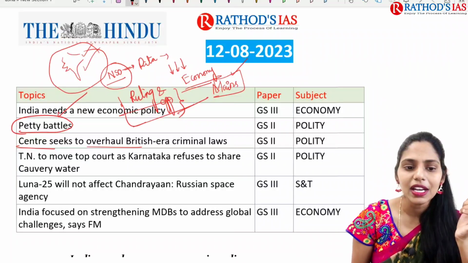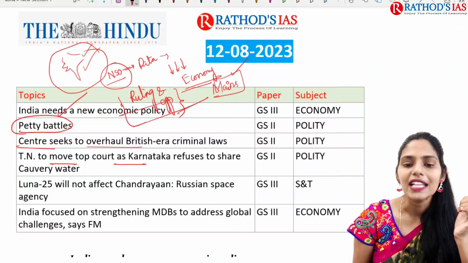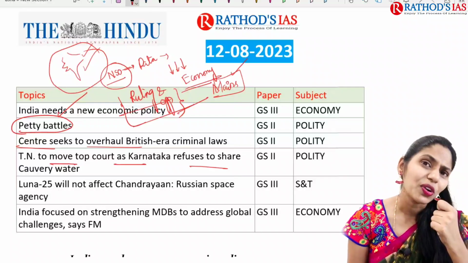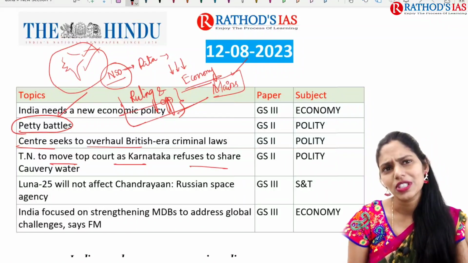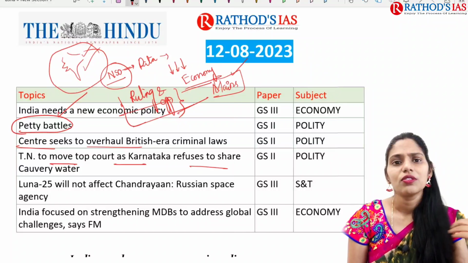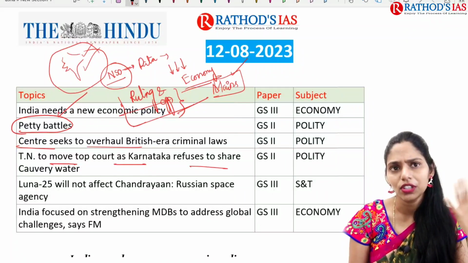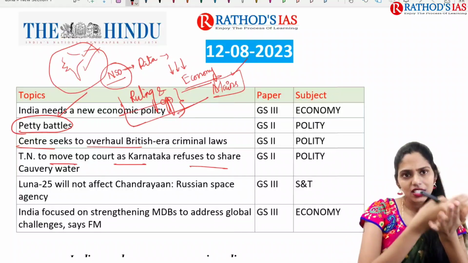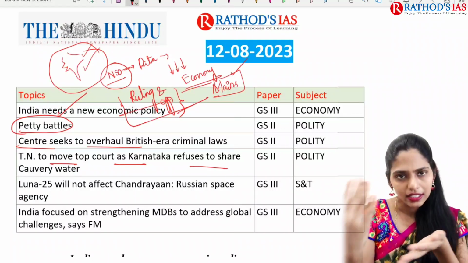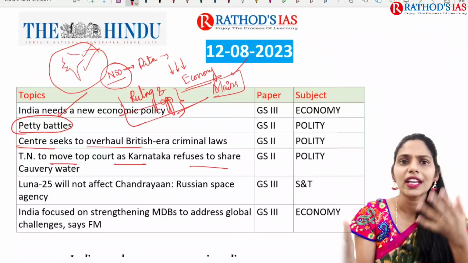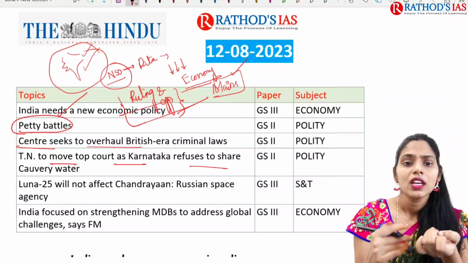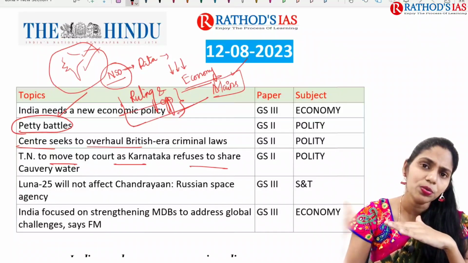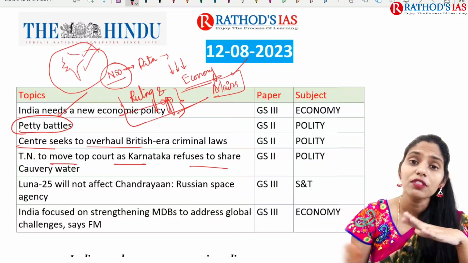And the next topic is Tamil Nadu to move top court as Karnataka refuses to share Kaveri water. So yes, this Kaveri water dispute is not a new issue. We have been getting this issue from the 1950s onwards. Whenever any river originates in one state and moves towards other states, it finally joins either the Arabian Sea or the Bay of Bengal. Especially this Kaveri, it is an east flowing river, that means it flows into the Bay of Bengal, and it passes through different states.